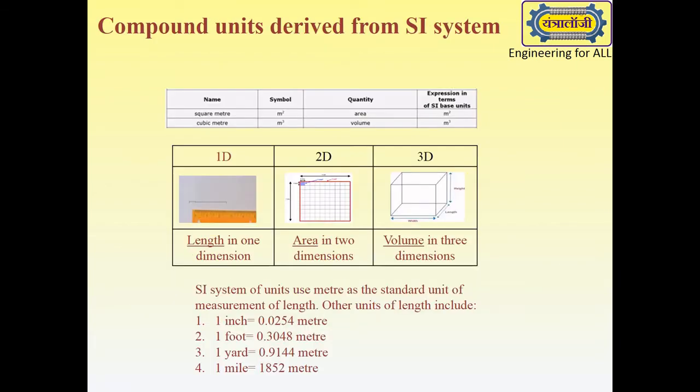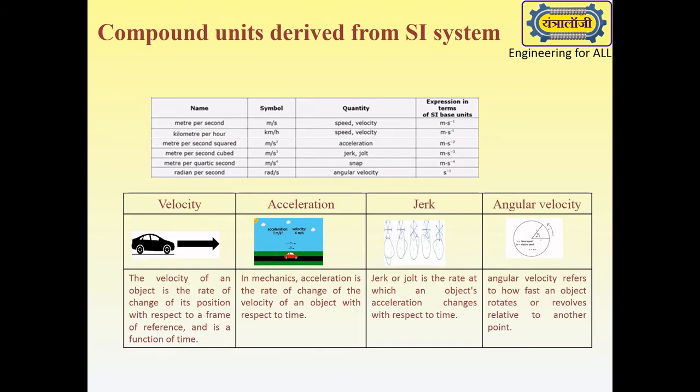Length is measured in meter and hence area in square meter and volume in cubic meter. Speed and velocity are measured in meter per second and kilometer per hour as well. Acceleration is measured in meter per second squared. Jerk or jolt is measured in meter per second cubed. Snap is measured in meter per quartic second.